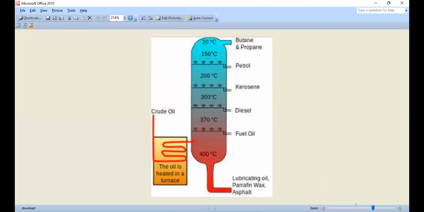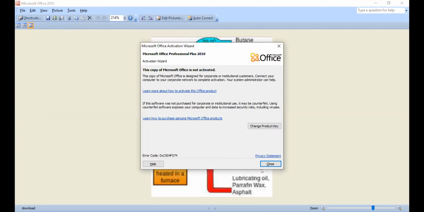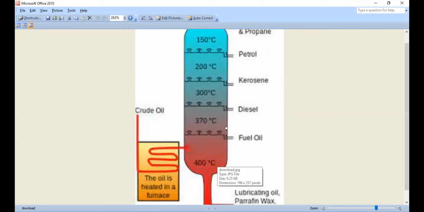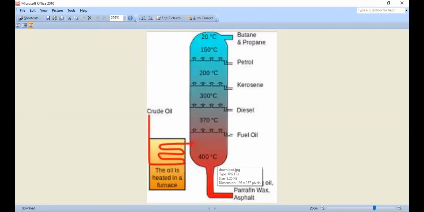So this is the physical separation of crude oil. As you can see, I have taken crude oil in this. This is our furnace. The furnace will help to heat the crude oil. Now, this is our separation chamber. Now we will add crude oil through this inlet into this tower.